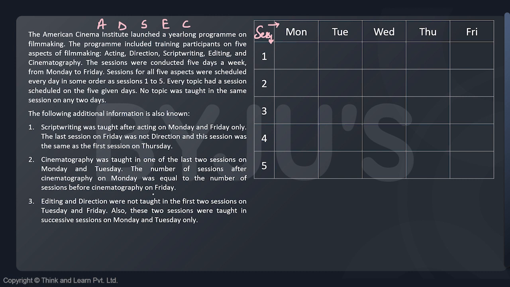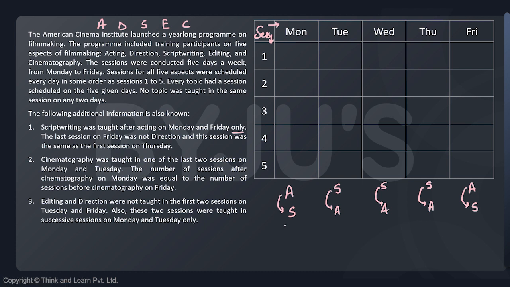So now start with the first one again. Script writing was taught after acting on Monday and Friday only. That means on Monday, after acting, we will have script writing. On Friday, after acting, we will have script writing. And only means on the other 3 days, after script writing, we should be having acting. On the other 3 days, acting should come after script writing, right? And he's not saying immediately after. Keep that in mind. They are coming after that. So that's what we mean over here.